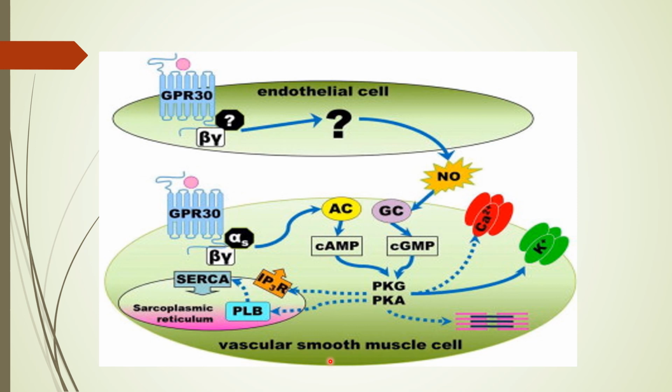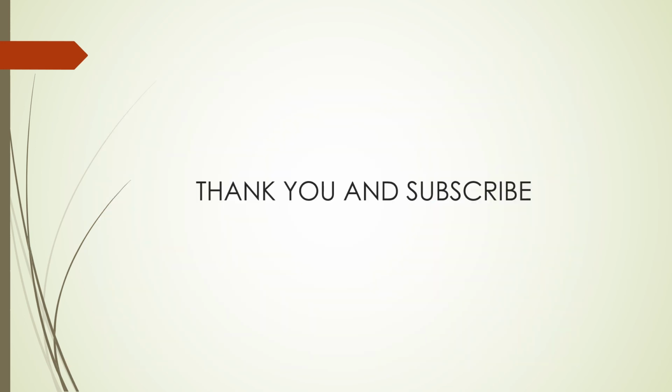But in systemic arteries, the same hypoxia acts through the ATP sensitive potassium channel, which will enhance the efflux of potassium and ultimately cause vasodilatation. So this well explains why hypoxia causes vasoconstriction of pulmonary arteries but vasodilatation in systemic arteries.